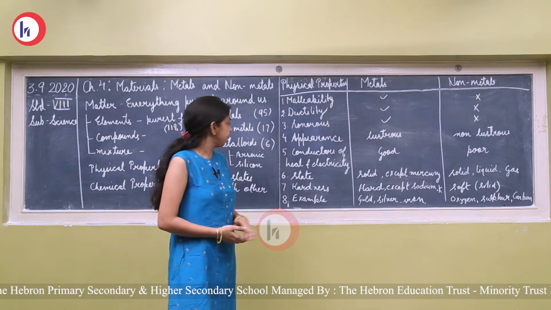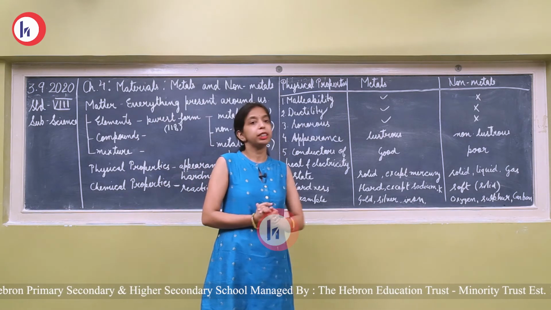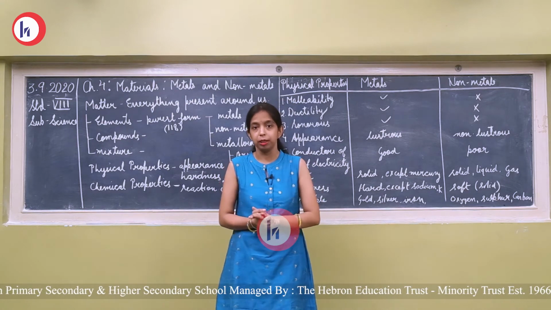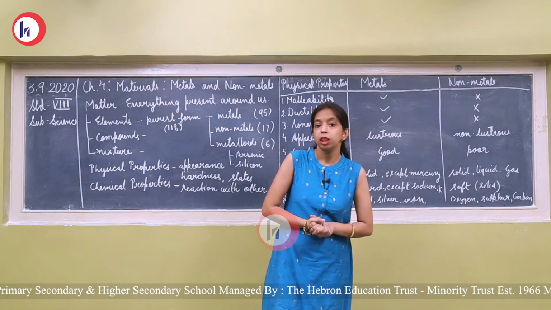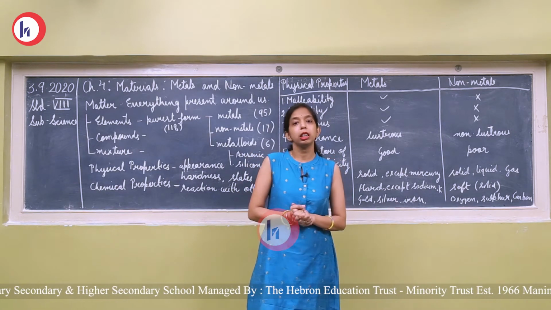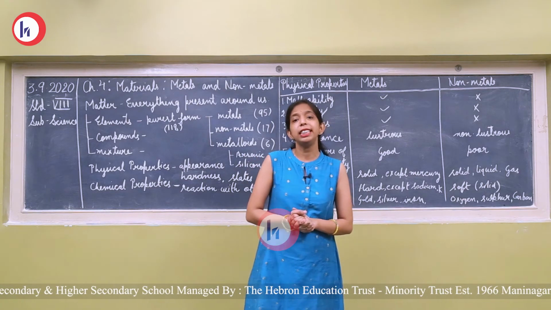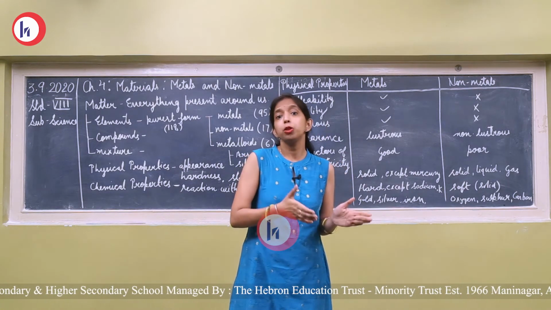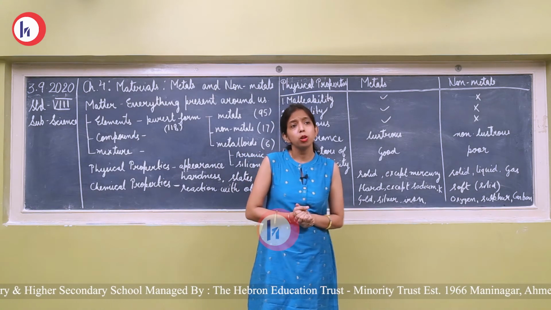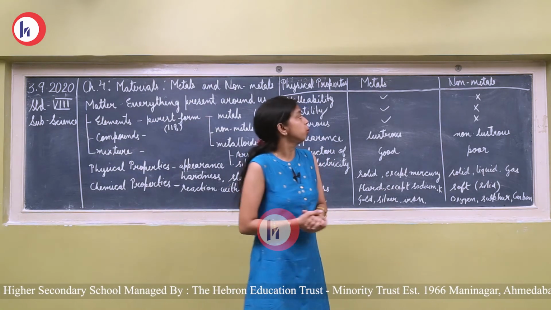Now the last is examples. We have discussed the physical properties of metals and non-metals. Now we will see their examples. Gold, silver. Your mother is using ornaments of gold and silver, so it comes under the category of metal. You are using utensils, that is steel, aluminium, and steel is made up of iron, and iron is a metal. Our household materials are made up of metals only.